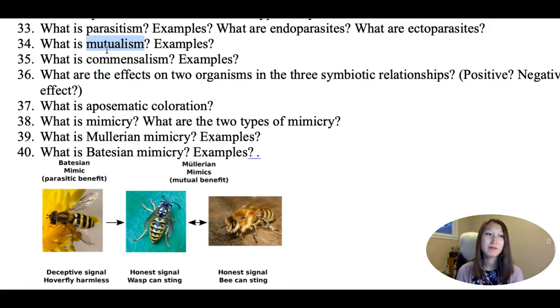The next one is called commensalism, where one benefits. Mutualism could also be flowers and pollinators, for example, right? They're both benefiting. Commensalism is when one benefits and the other does not get affected.